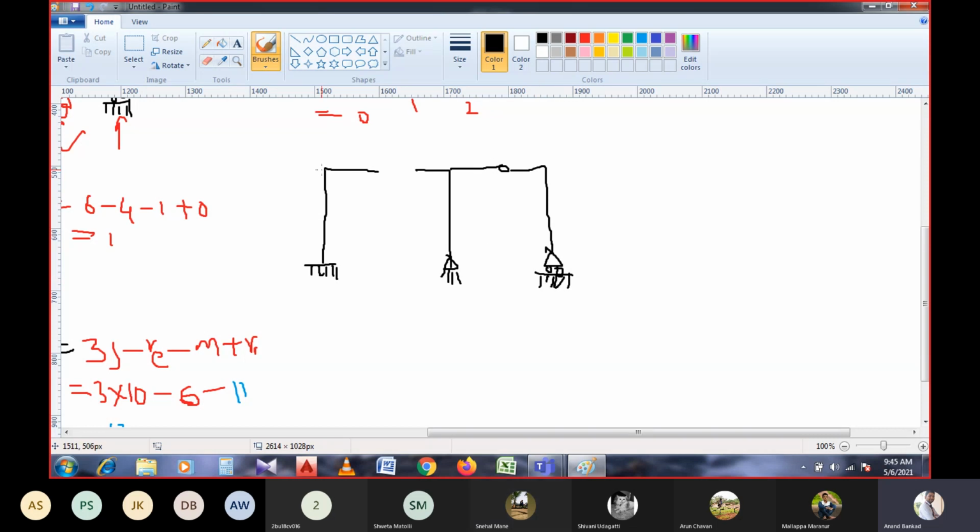Right. So for this, I would like to consider it like this. It is asked to calculate the degrees of freedom.